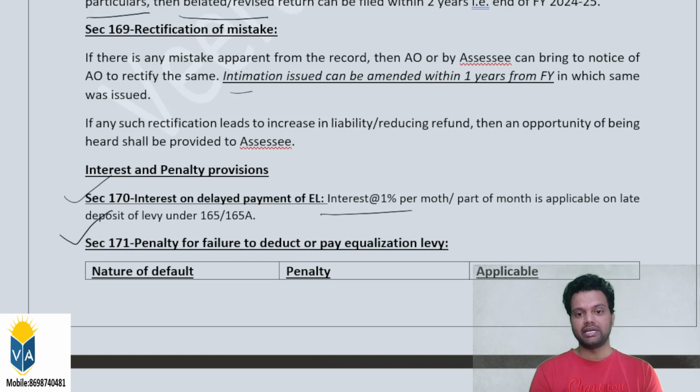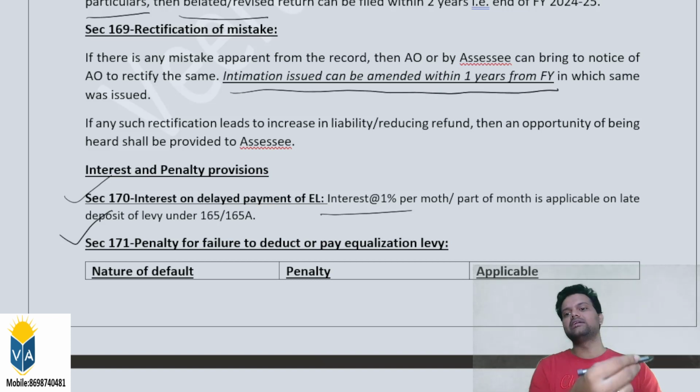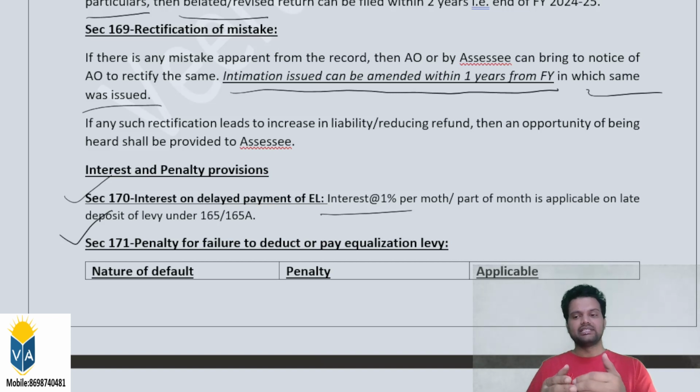Intimation can be amended within 1 year from the end of the financial year in which the original demand notice was issued. For example, in case the demand notice was issued in 2022-23, then he can issue the revised demand notice by 31st March 2024, 1 year from the end of the financial year in which the original demand notice was issued.